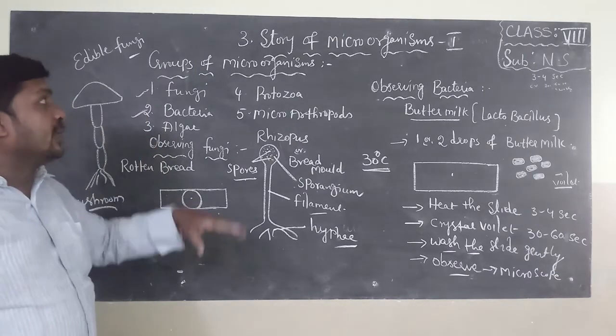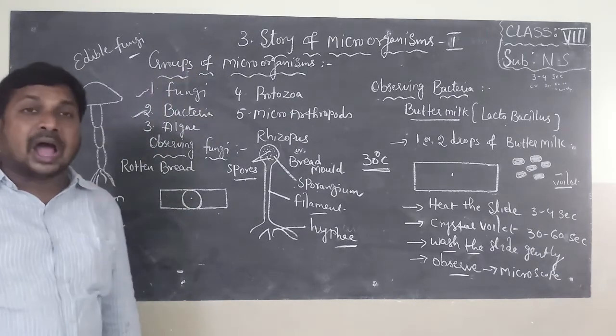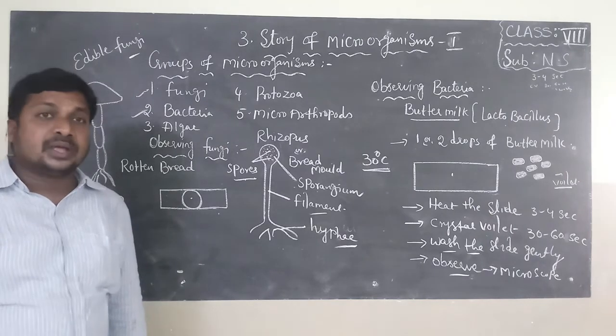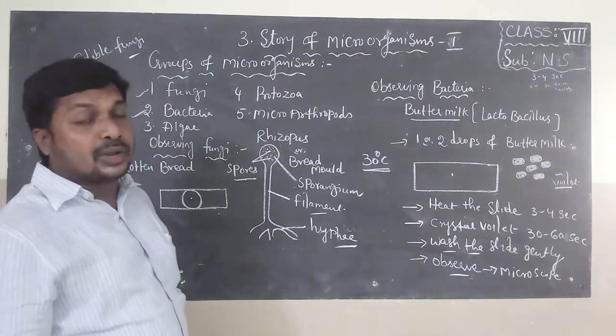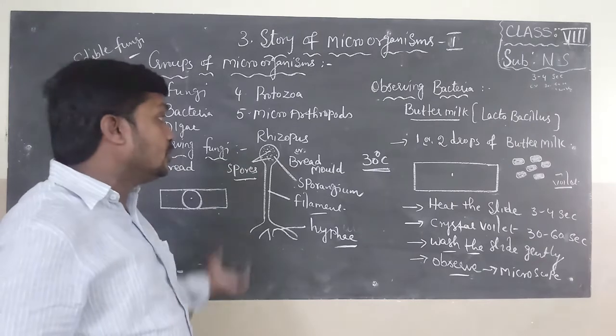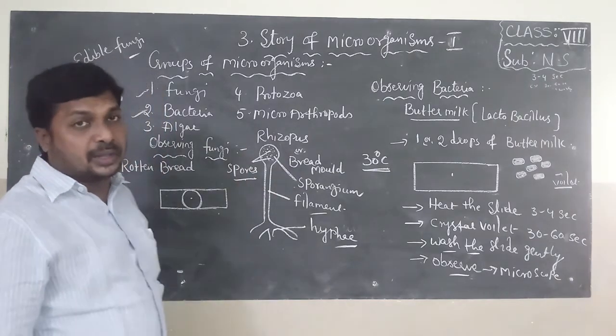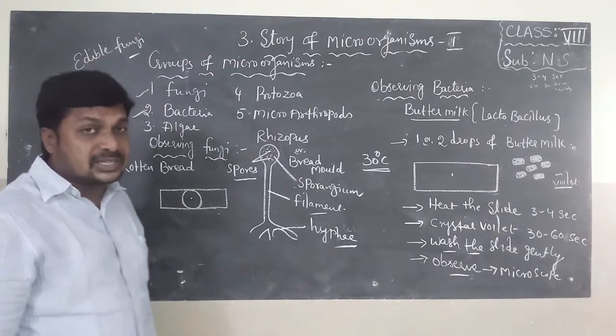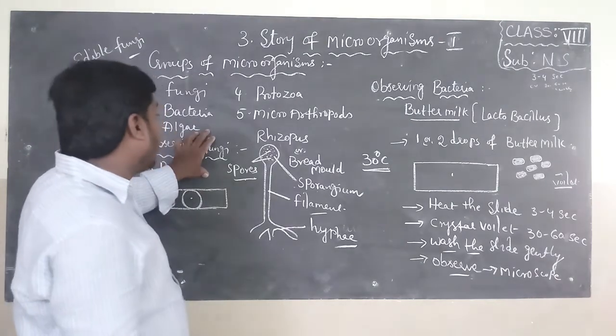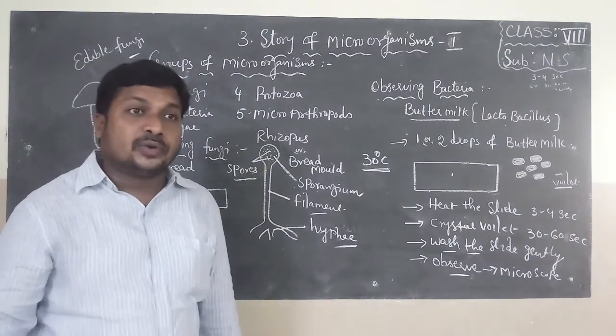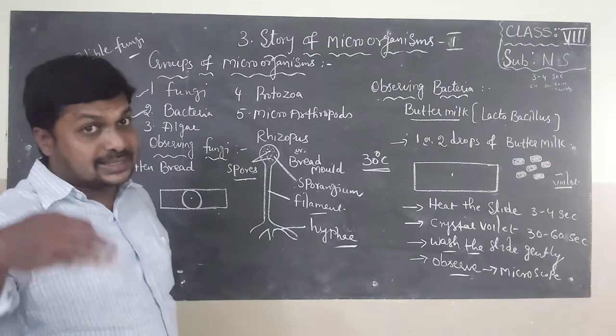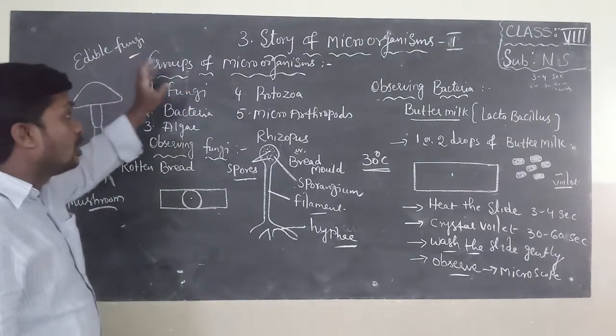In this lesson, Story of Microorganisms part 1, you have to observe the microorganisms only. In the second part, we will see whether these are useful or harmful. Some are useful, some are harmful. We will discuss that in the next class, Story of Microorganisms part 2.